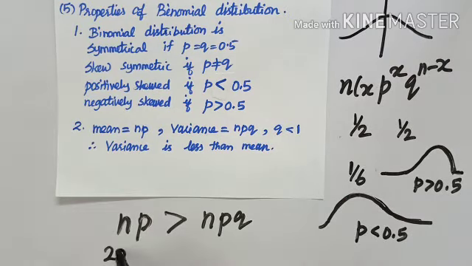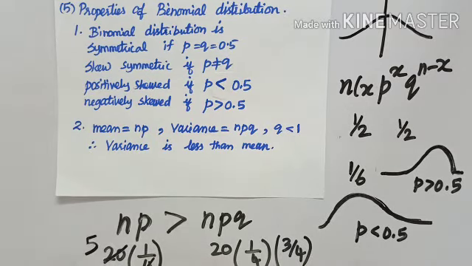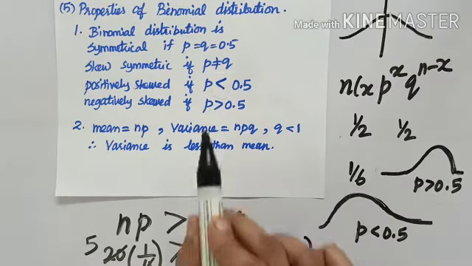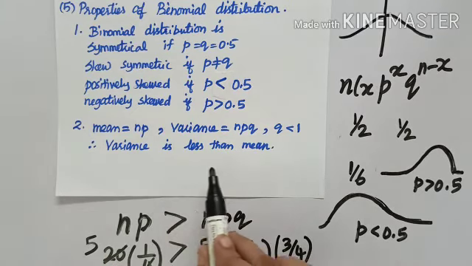See, n may be 20, p may be, let me say, 1 by 4. What is n? It is 20. What is p? It is 1 by 4. So, what is q? 1 minus 1 by 4. That is 3 by 4. Tell me which is bigger. Here I cancel. My answer is 5. Here I cancel. It is 15 by 4. This is 5. This is 15 by 4 and obviously I see this is bigger. Remember, it is the most important property of binomial distribution that mean is greater than variance, or in other words, variance is less than mean.